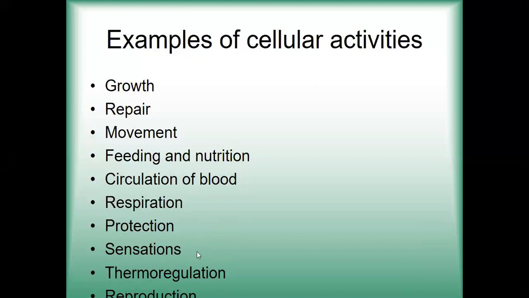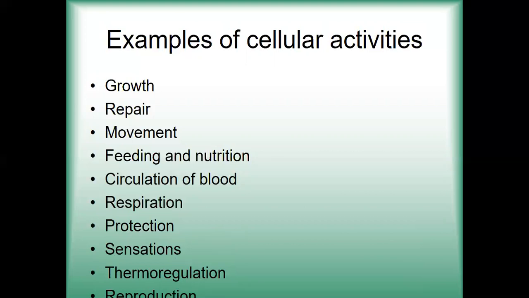It cools down our body when it is hot outside by sweating. Now it is summer season, it is hot outside, so we sweat a lot. Because of this sweating, the body temperature is cooled down. That is nothing but thermoregulation, to maintain the temperature of our body. This is again brought about by the cells which are present in our skin or in the sweat glands.